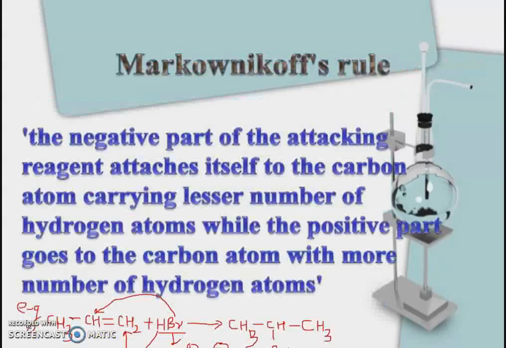Markovnikov's rule. The negative part of the attacking reagent attaches itself to the carbon atom carrying lesser number of hydrogen atoms, while the positive part goes to the carbon atom with more number of hydrogen atoms. In this example, when propene is reacted with hydrogen bromide, it gives 2-bromopropane.